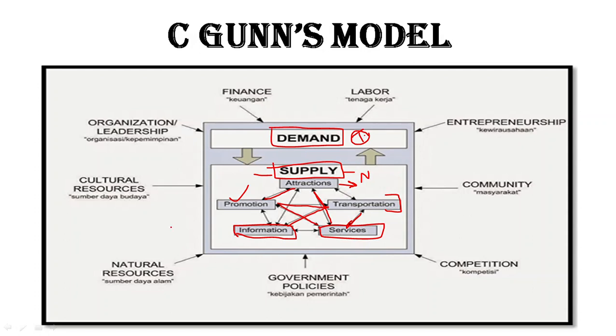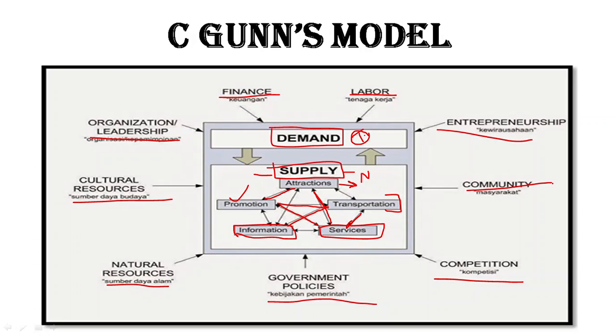Also, you can see there are external factors that are influencing the demand and supply both. Demand is influenced by finance, the labor, okay, the entrepreneurship, the organization leadership, and supply elements are influenced by cultural resources of a destination, natural resources of a destination, government policies of a destination, competition that we have among different services, different supply elements, and the community.